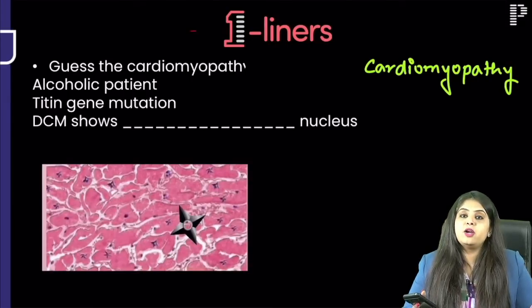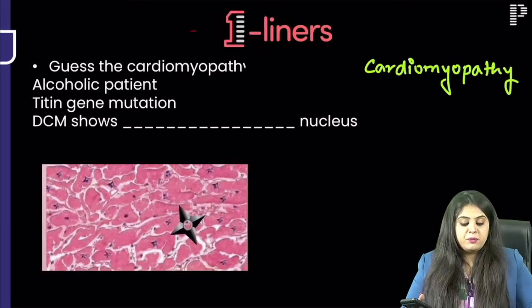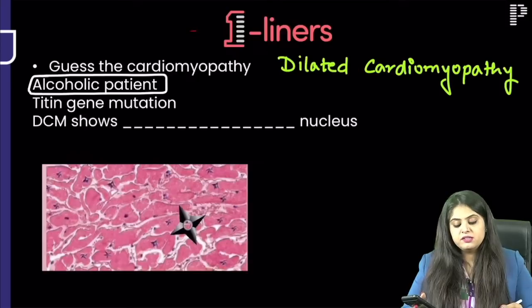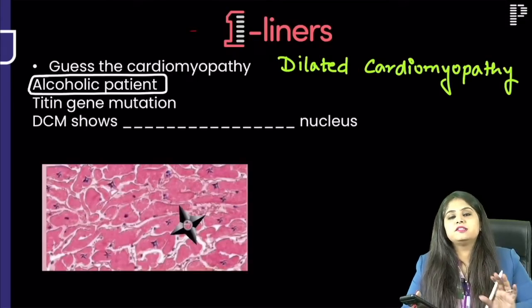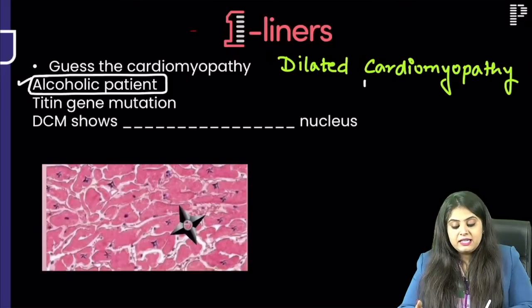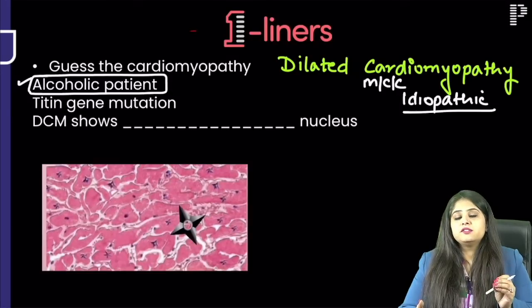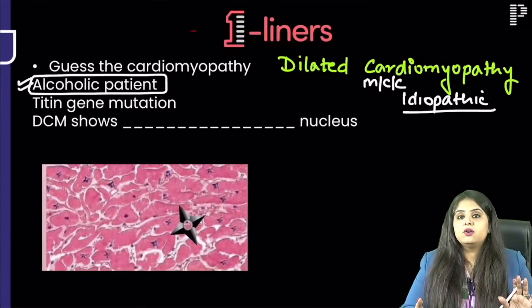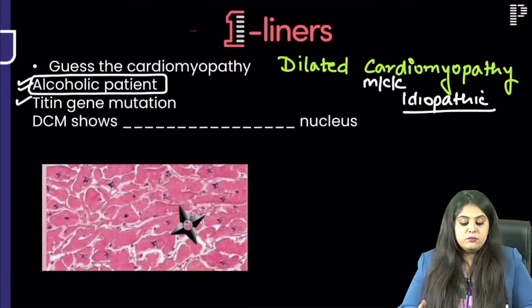Next one, guess the cardiomyopathy quiz starts. You have a cardiomyopathy where the number 1 condition, you already have it written in front of you if your eyes are open. There is an alcoholic patient. As soon as there is an alcoholic patient, ma'am, they always write alcohol, you always think of dilated cardiomyopathy. But tell me, if alcohol is in the options and they ask what is the most common cause of dilated cardiomyopathy, and idiopathic is also in the options, please mark idiopathic. More than 50% cases of DCM, we don't know the reason. If idiopathic is not in the options, then please mark alcoholic patient. Just see where the question is standing. If genetic mutation is asked, you mark titin mutation.